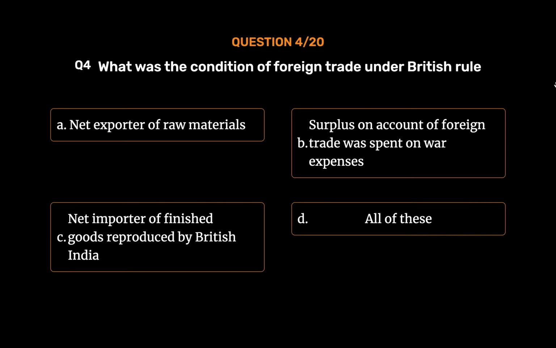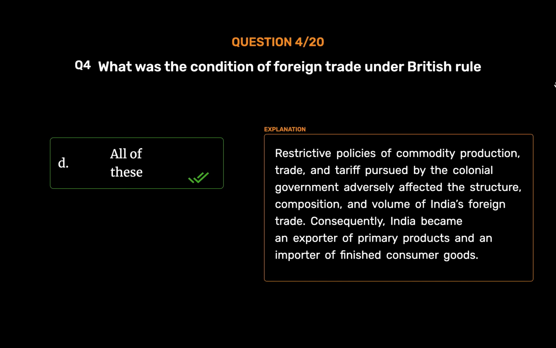The correct answer is Option D. All of these. Restrictive policies of commodity production, trade, and tariff pursued by the colonial government adversely affected the structure, composition, and volume of India's foreign trade. Consequently, India became an exporter of primary products and an importer of finished consumer goods.